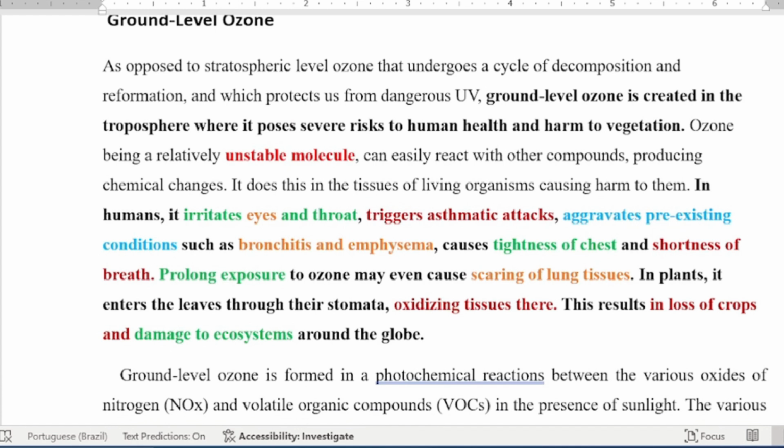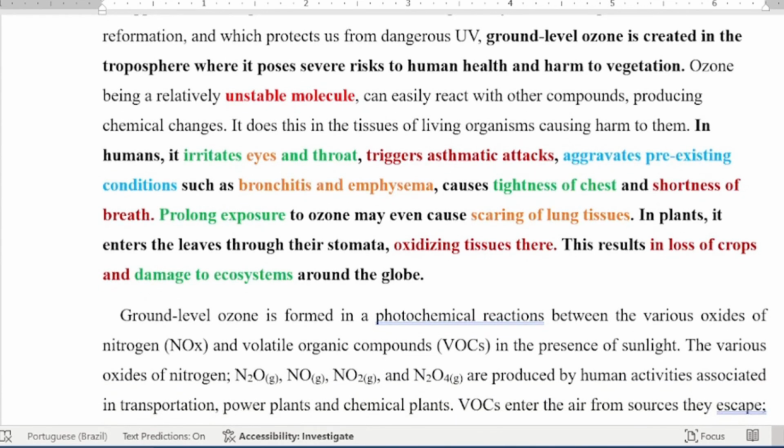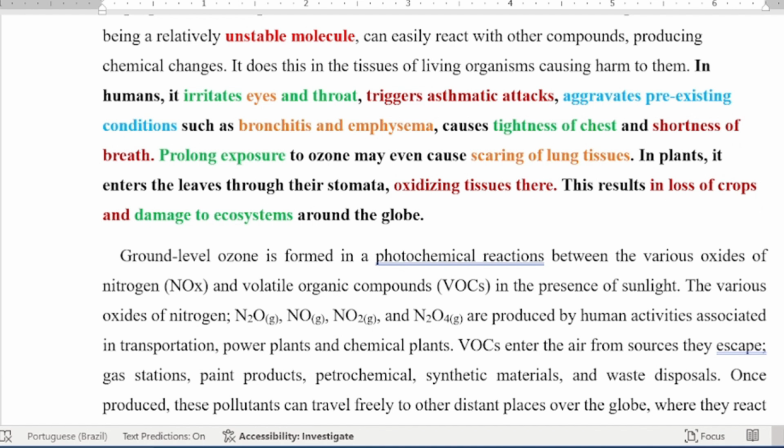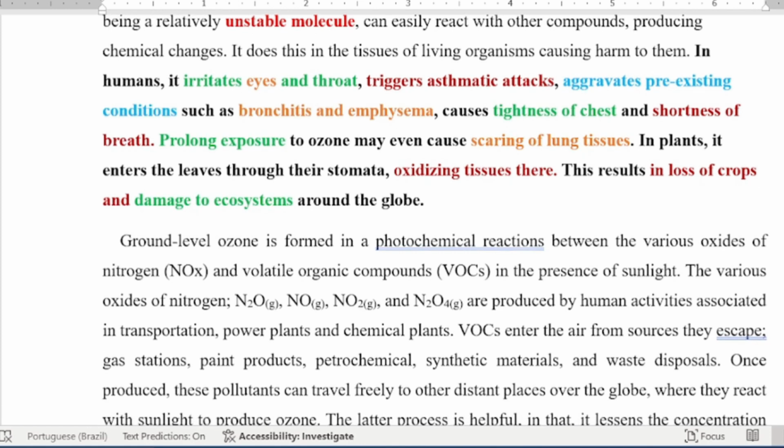Ozone, being a relatively unstable molecule, can easily react with other compounds, producing chemical changes. It does this in the tissues of living organisms, causing harm to them. In humans, it irritates the eyes and throat, triggers asthmatic attacks, aggravates existing conditions such as bronchitis and emphysema, and causes shortness of breath and tightness of the chest. Prolonged exposure to ozone may even cause scarring of lung tissues.